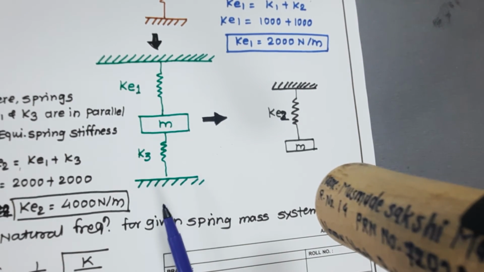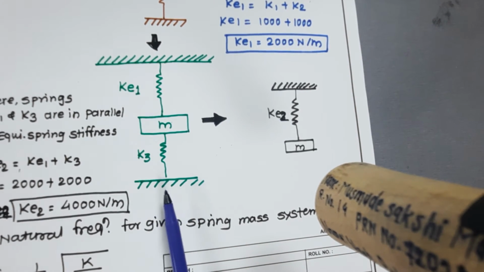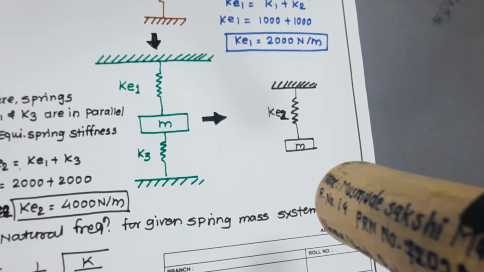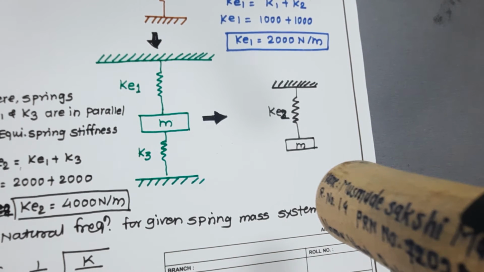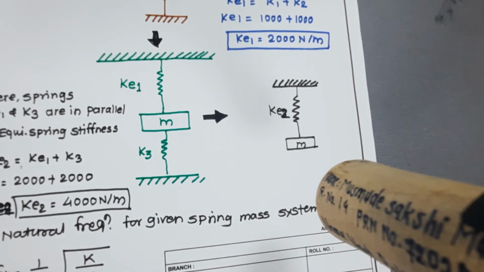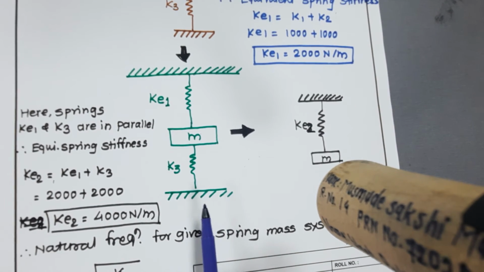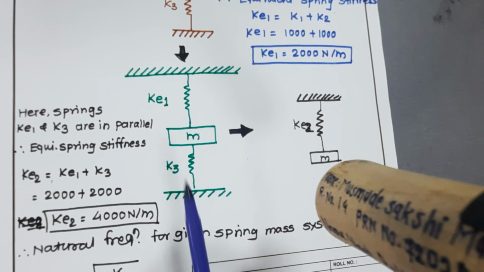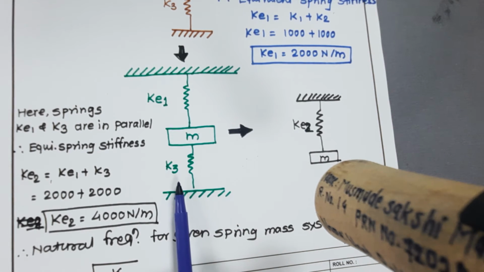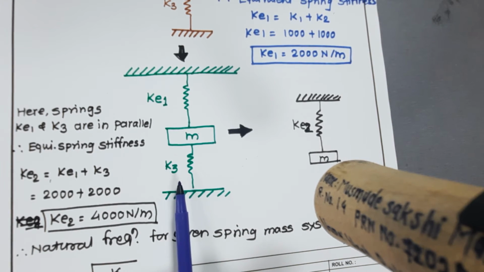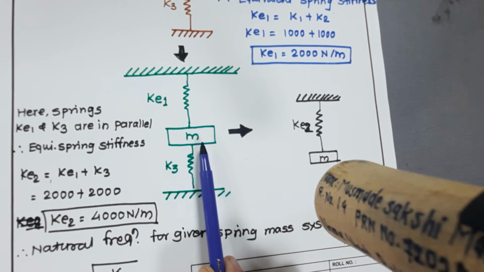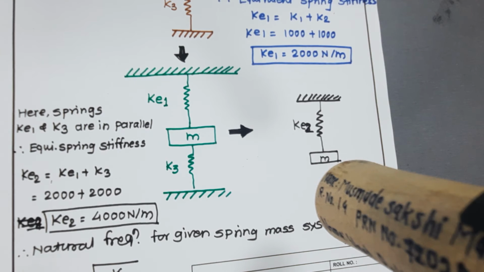Now this is also a case of springs in parallel, because in springs in parallel, one end is attached to the fixed surface and another end is attached to the mass. So again this is observed here: KE1 and K3 are in parallel. It is not in series, here mass M is in between them. So this case is treated as springs in parallel.